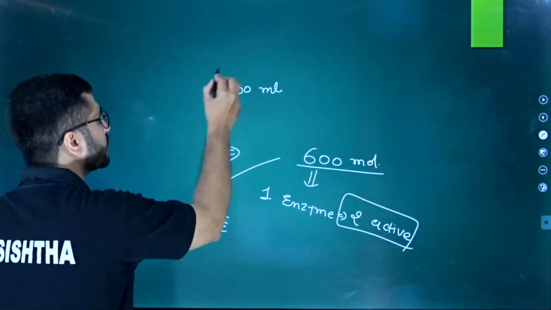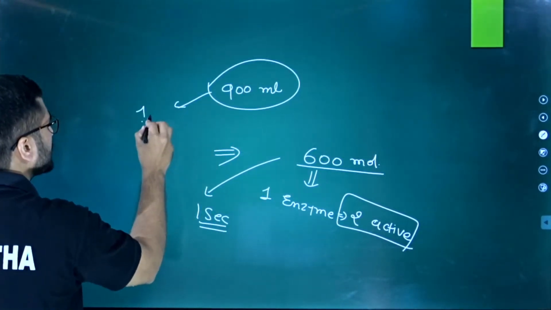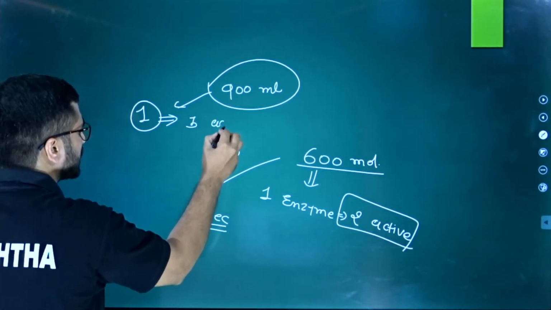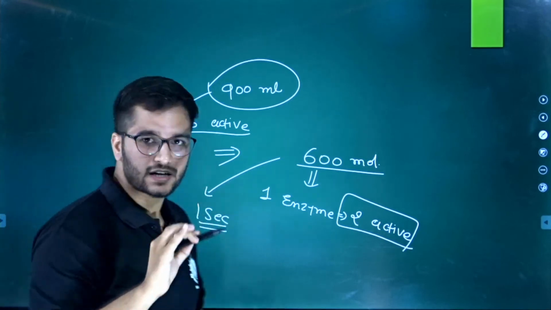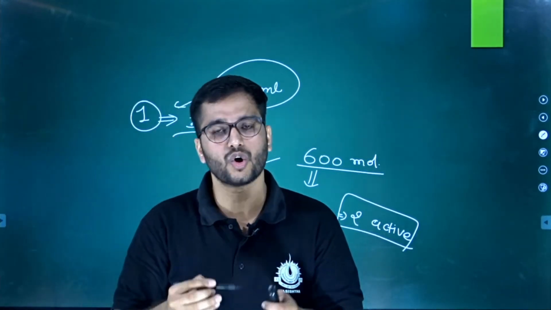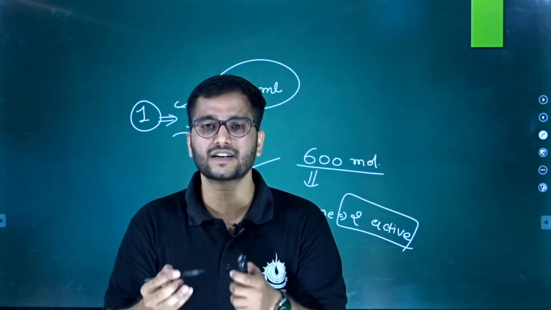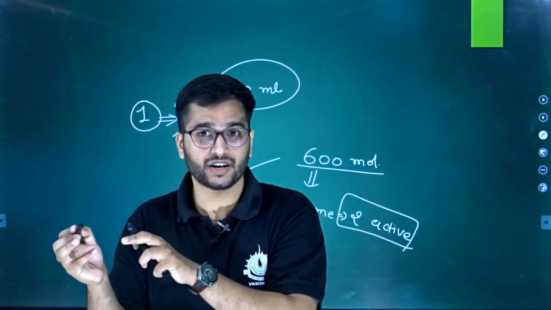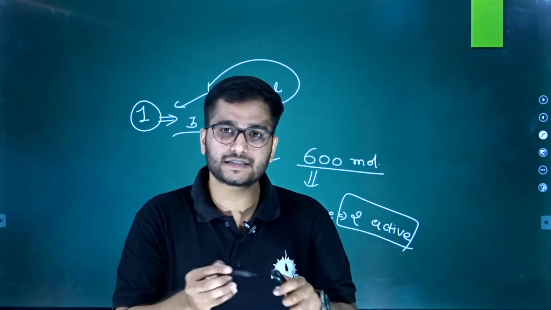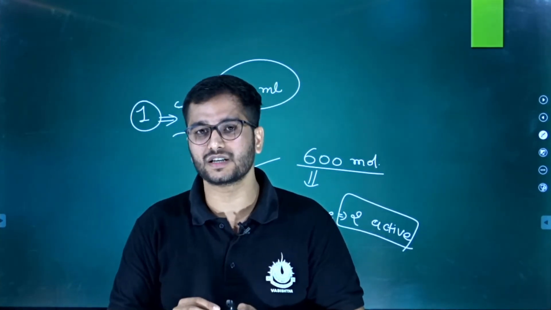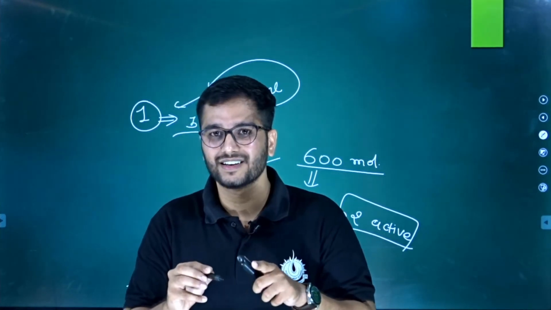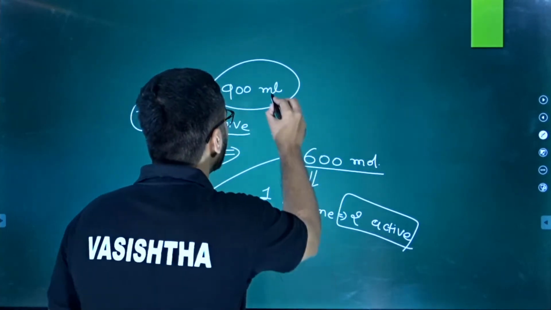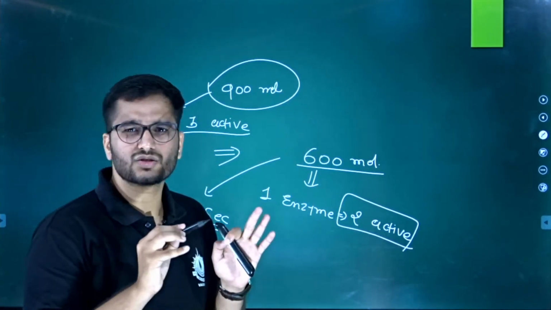Then what happened? Each enzyme will be filled with 3 substrates, so all those 3 active sites are now at work. All those 300 molecules of enzyme, each with 3 active sites, will now be involved in the activity. So in 1 second they will give 900 molecules. This is all right.